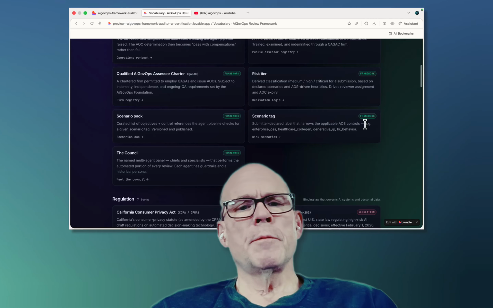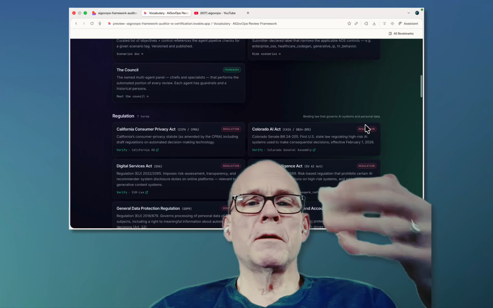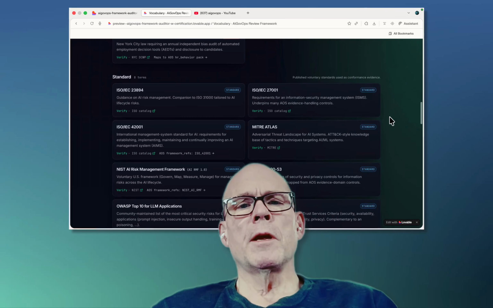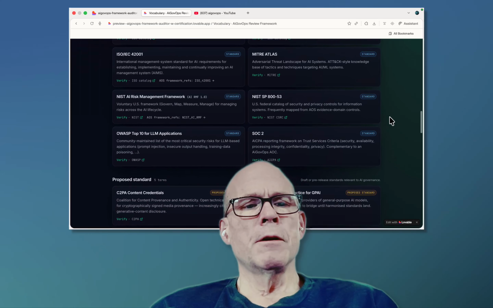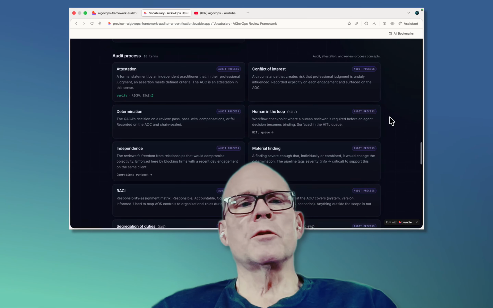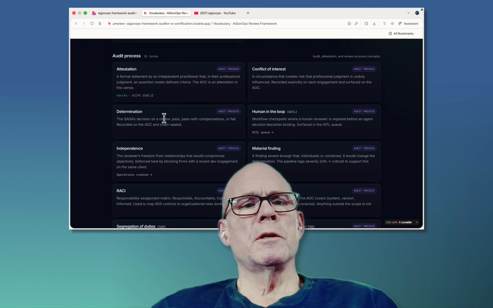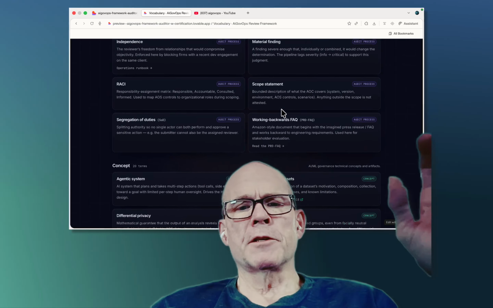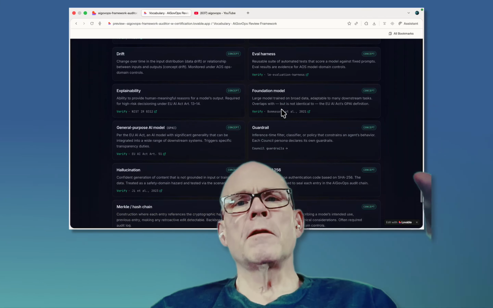So how do we set up this as a community? By the way, we're a nonprofit. We want everybody to succeed and ship good AI. How do we think about this versus other standards? How do we think about proposed standards? How do we think about what the audit process should be, which is attestation, determination, independence, RACI, conflict of interest, all these kinds of things. So come ready to talk about this.